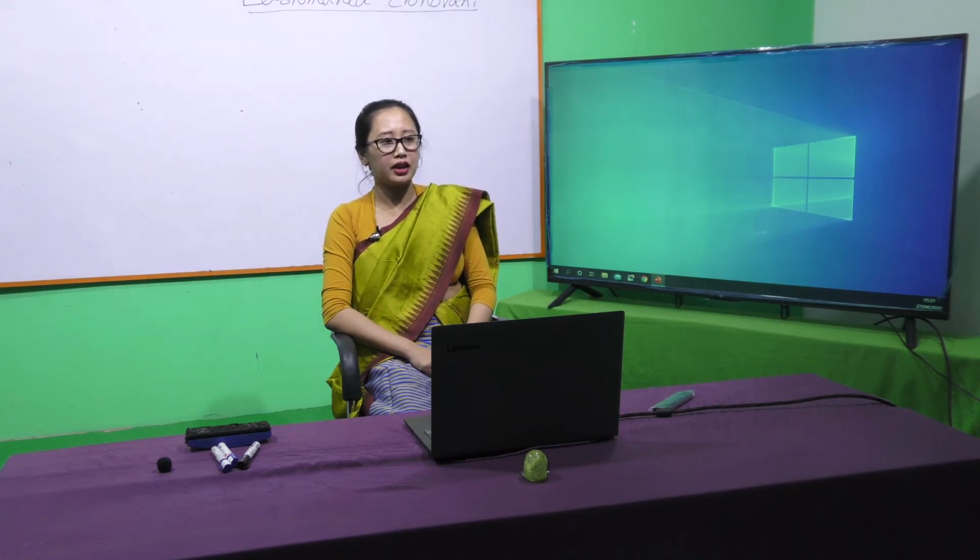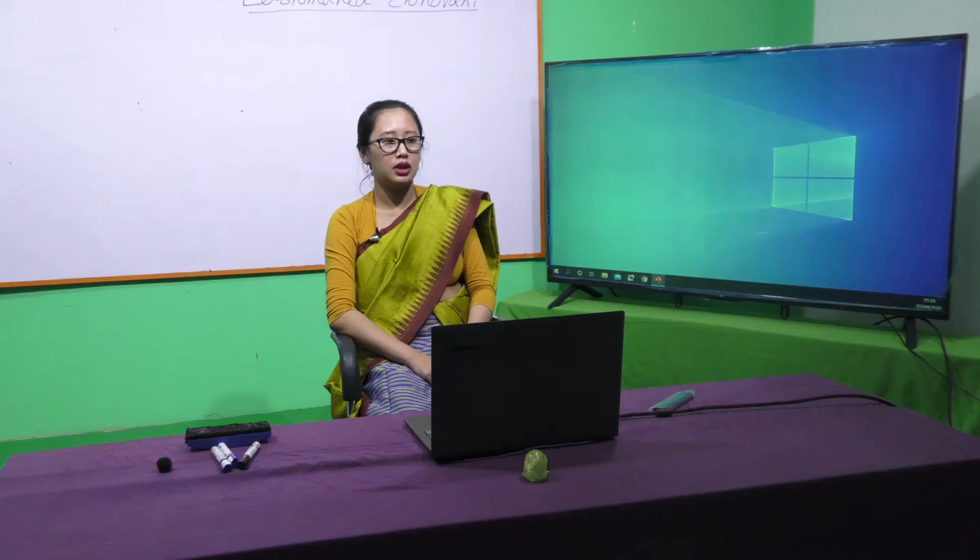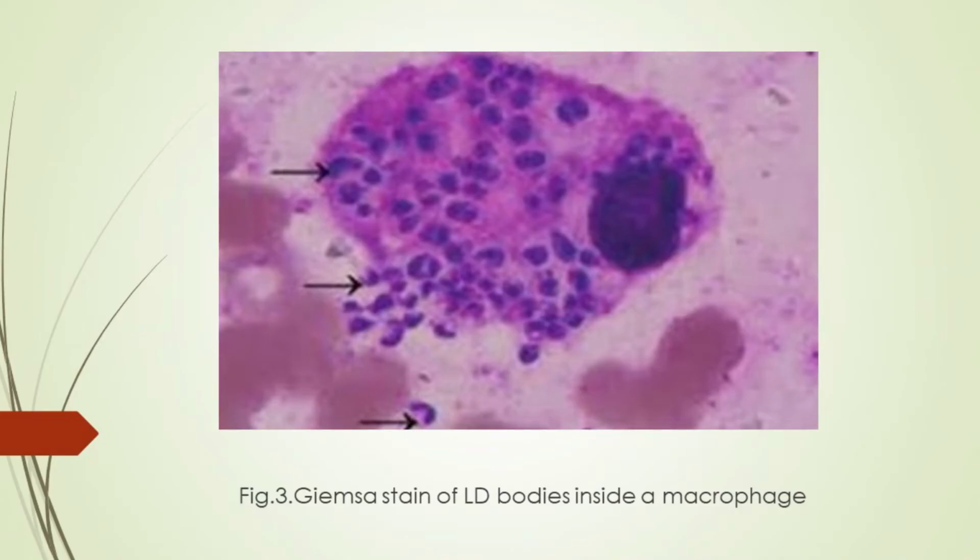It is done by making a smear. For a blood specimen, a thick or thin smear can be made and stained with Giemsa or Leishman stain. Amastigote forms or LD bodies can be seen within the macrophages. This is the picture of the amastigote form seen inside the macrophages.